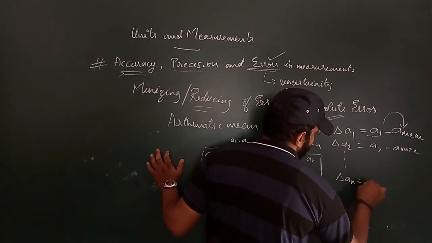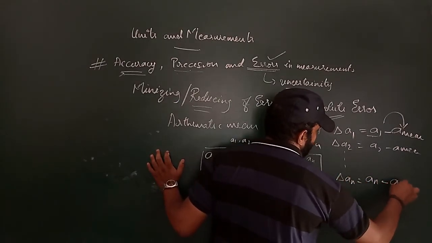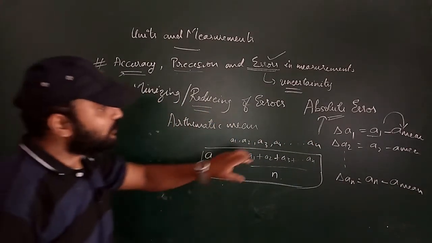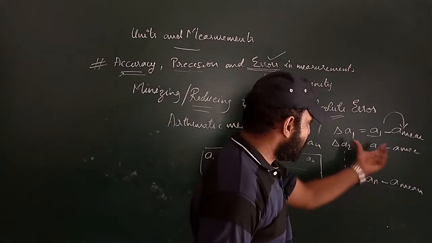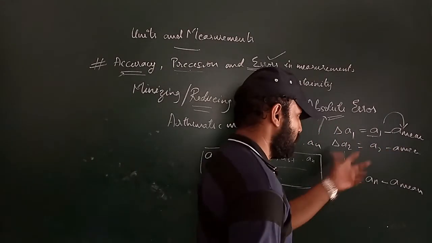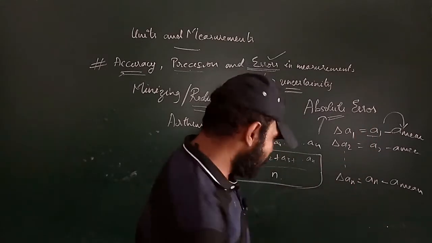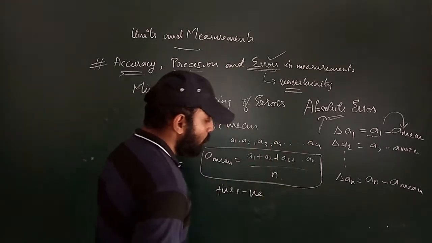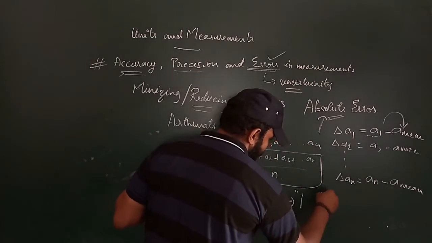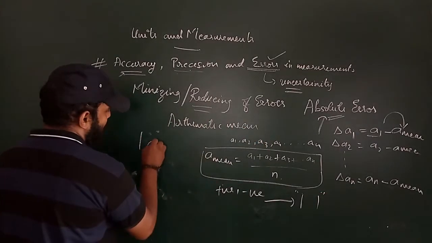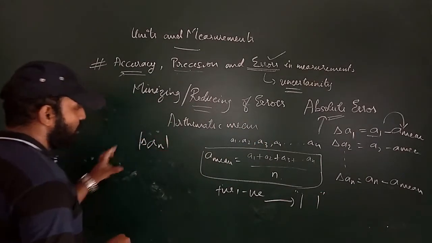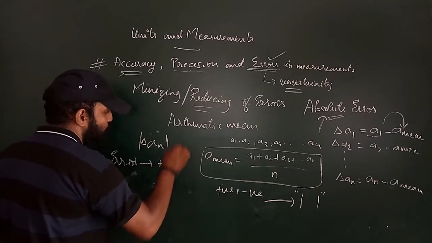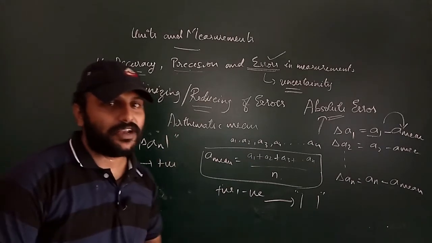So if it goes on like this, what can we write? Delta An is nothing but An minus A mean. When you do the difference, you may get a positive value, or you may get a negative value. But when you take the error, you will take the mod of the error. Mod will change all the negative values to positive values.